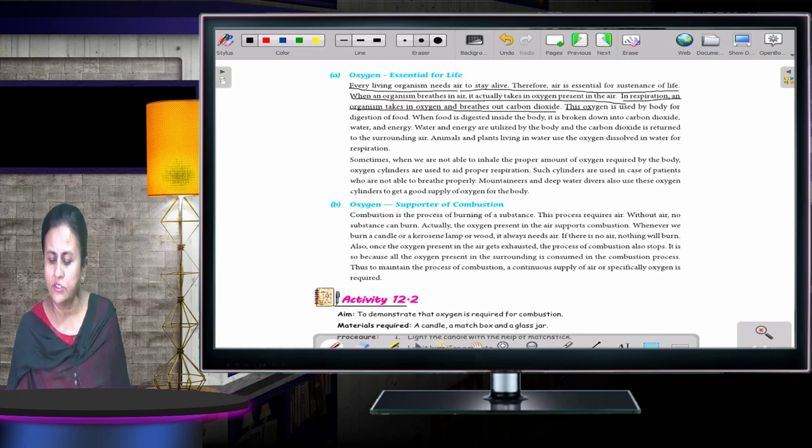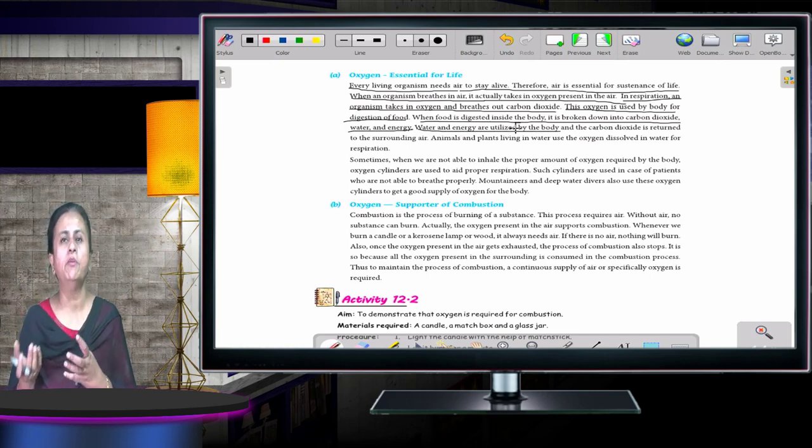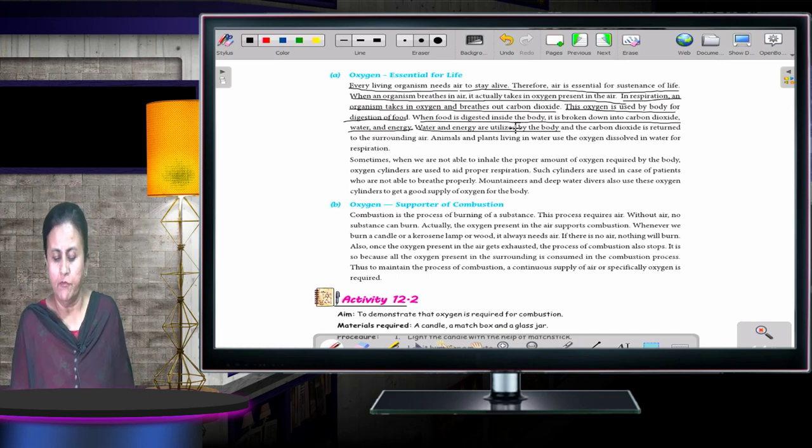This oxygen is used by the body for the digestion of food. When food is digested inside the body, it is broken down into carbon dioxide, water and energy. Water and energy are utilized by the body. What are we doing? We are taking in oxygen, and what happens? The food starts digesting. With that, the food is digested, and water, energy and carbon dioxide are given out. Water and energy are used by the body, and carbon dioxide is given out by the body. Carbon dioxide is returned to the surrounding air.